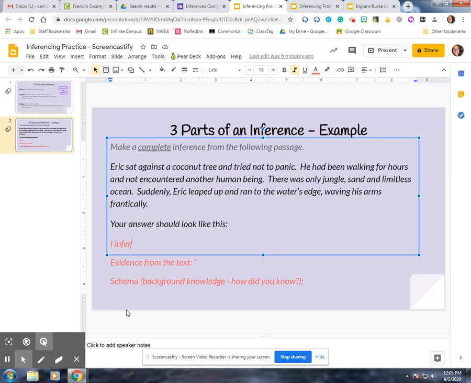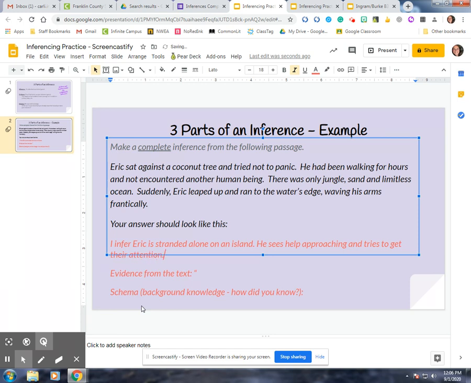So, I infer based on my evidence that I picked out and based on what I already knew before I read this, I'm going to infer that Eric is stranded alone on an island. He sees help approaching and tries to get their attention.